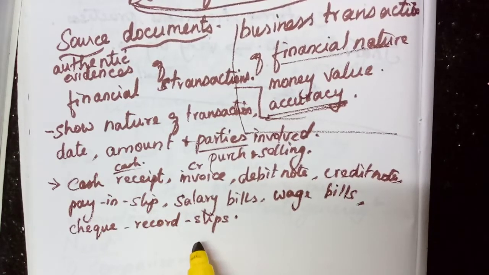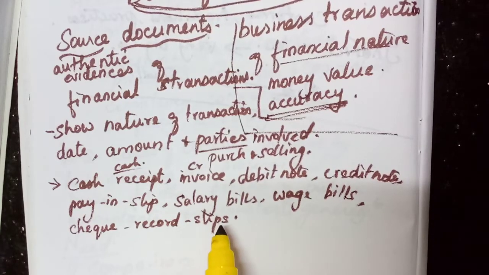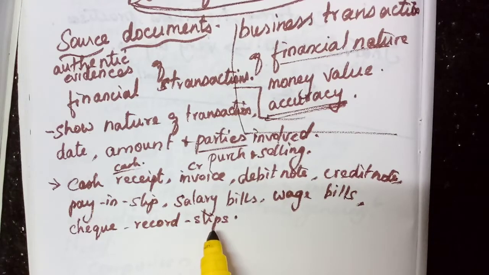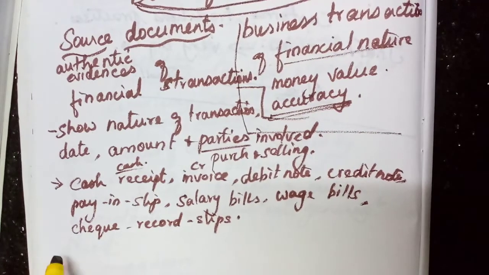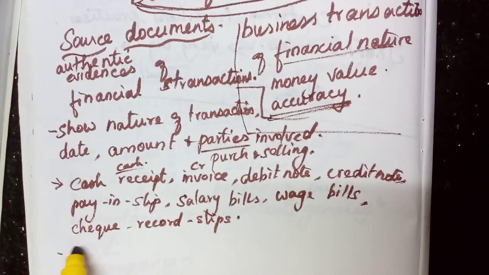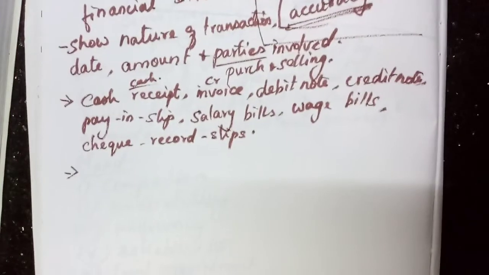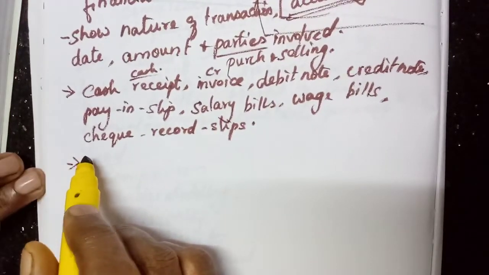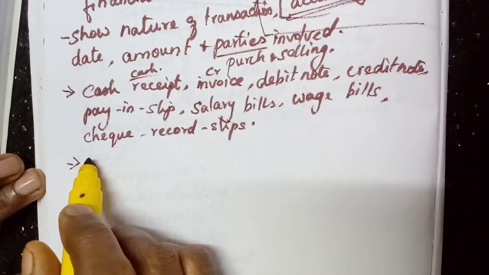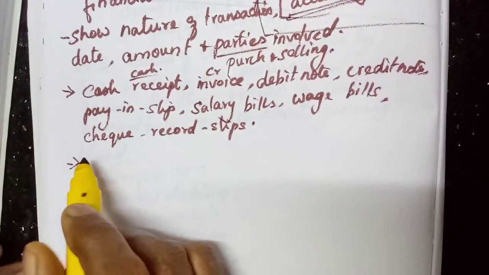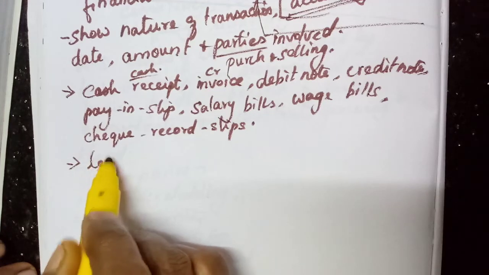Then we need to maintain these source documents as evidences for checking in future. If there is any dispute or any difference in the books of accounts, then the auditors or the accountant or anyone, even the clerk doing the work, if he has any doubt, he can check with the source documents. Okay, so it is considered as legal evidence.